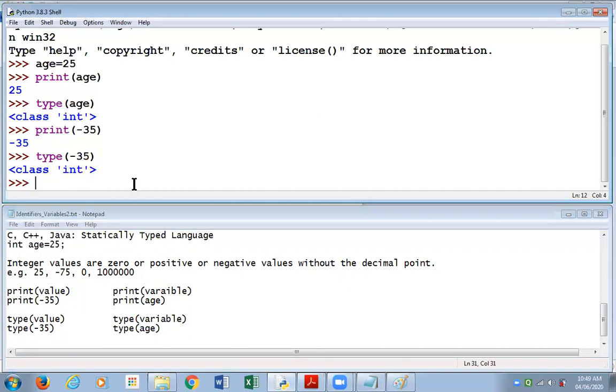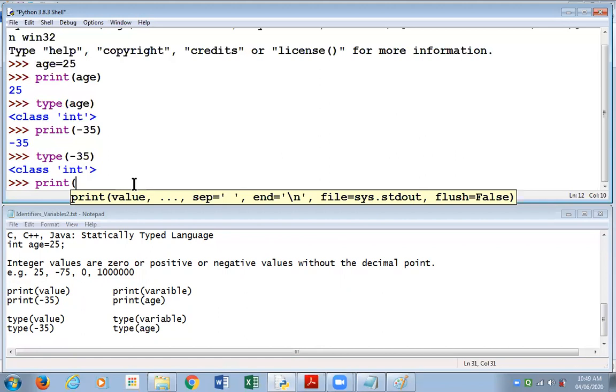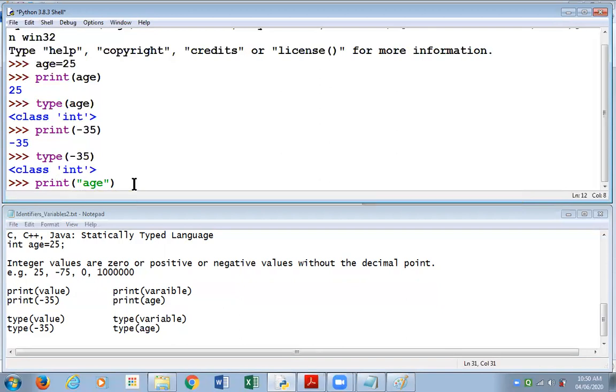Now I'm giving an example in my Python software. Print, and carefully see this example and give me the answer. I'm writing print within round brackets, in double quotes, I'm writing age. In our first session of Python, we had demonstrated some examples like this, by putting within the print function, within the bracket, something in double quotes, which we called strings. We introduced them to you in our first session. So keeping that in mind, I would like you to think carefully and give me the answer as to what would be printed when we give this command.